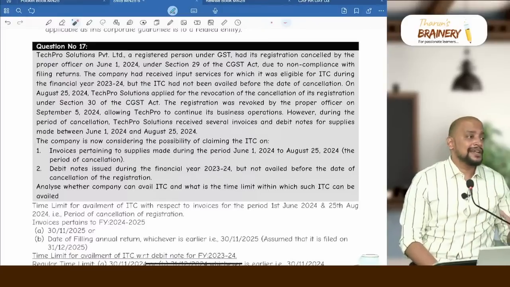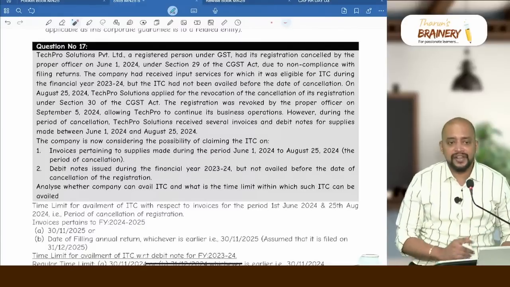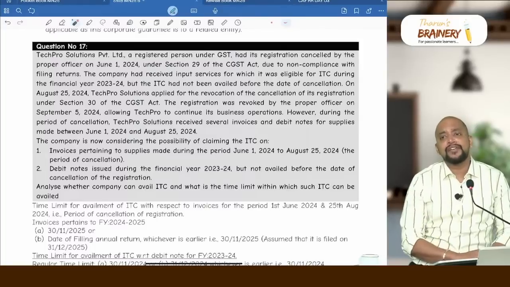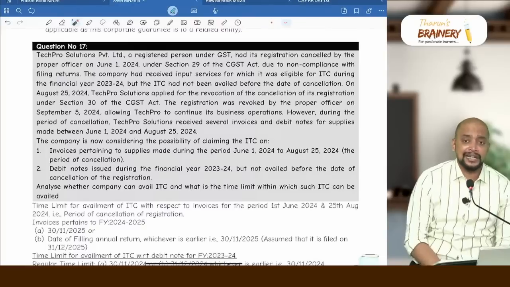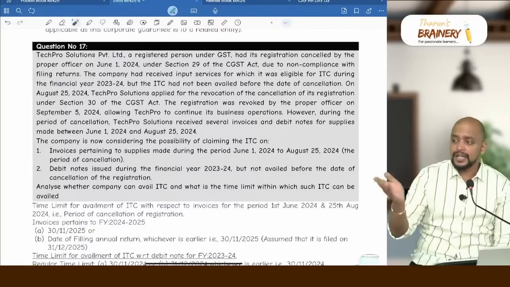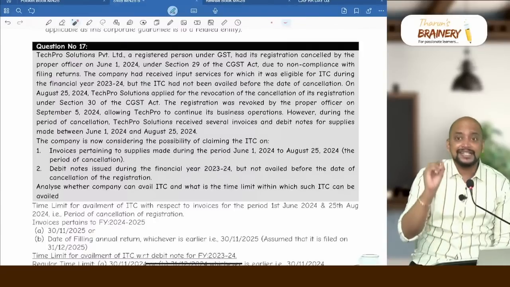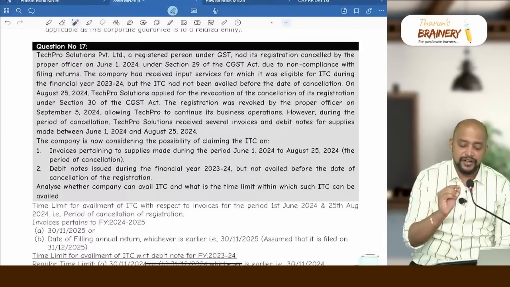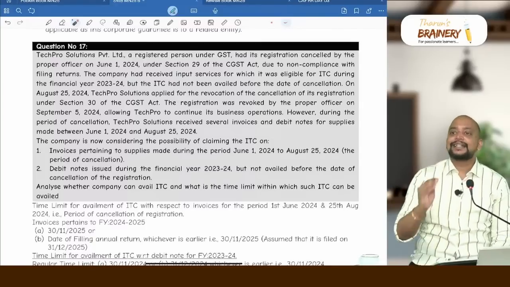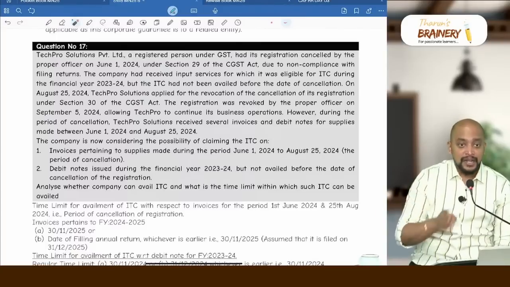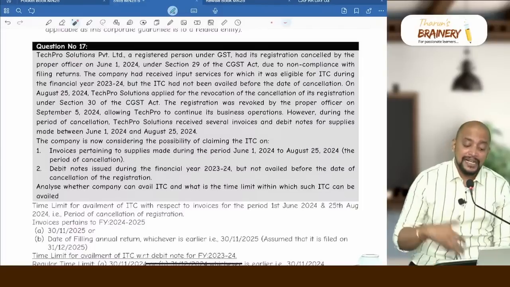As the question is silent about date of filing annual return, usually you take the due date of filing annual return itself as the date of filing annual return. What is the due date of filing annual return? 31st December 2024. Whichever is earlier, that is 30th November 2024 is the time limit for availment of ITC for this financial year. Got it? But from June 1st, what has happened? See the question. From June 1st, our registration got cancelled.